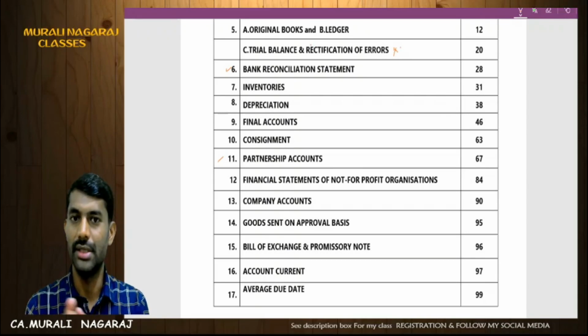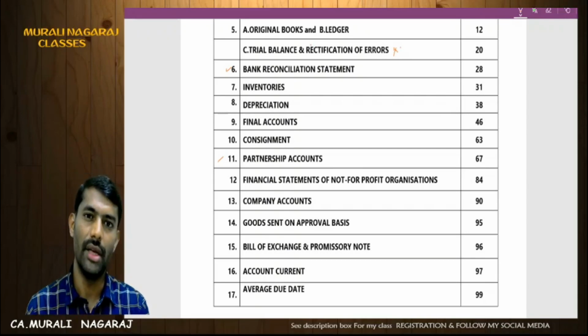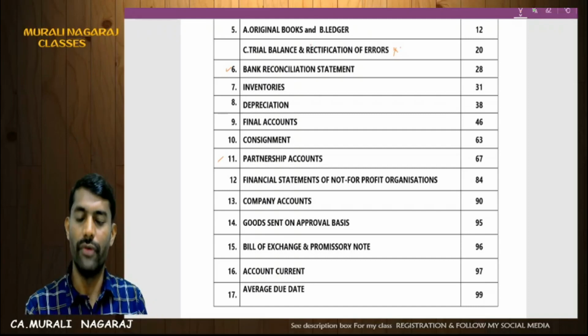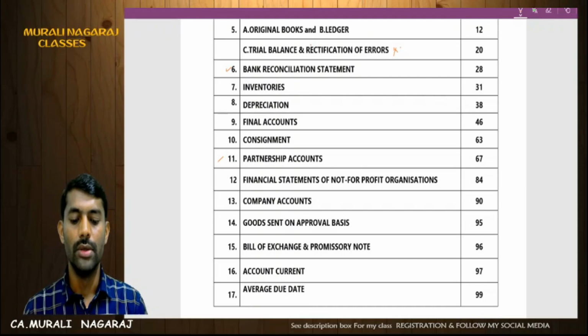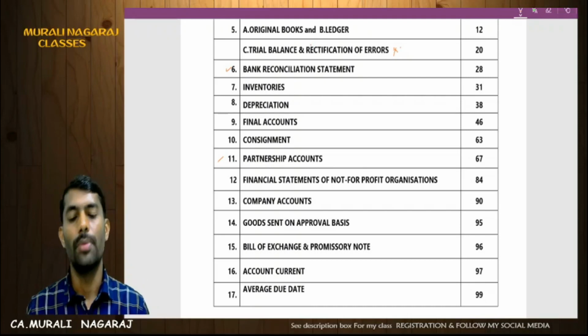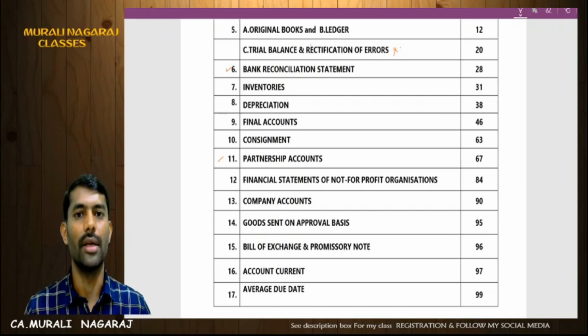Other problems, it doesn't mean that admission and retirement they will not ask. No, but I'm expecting that preferably this time it will be on death. So prepare death with JLP. And additionally, please pay attention to the section 37 application in case of death of the partner. So that adjustment is there, and pay attention to that variety of problem also.